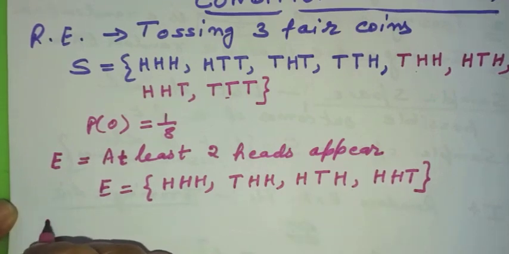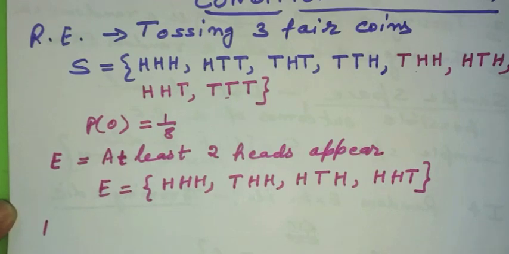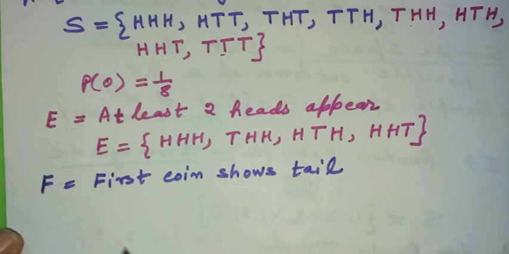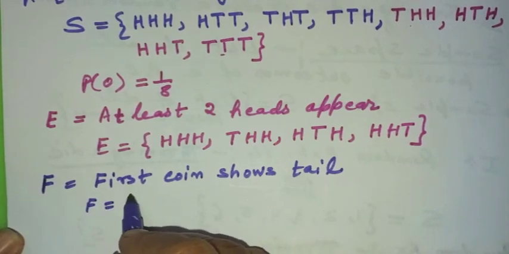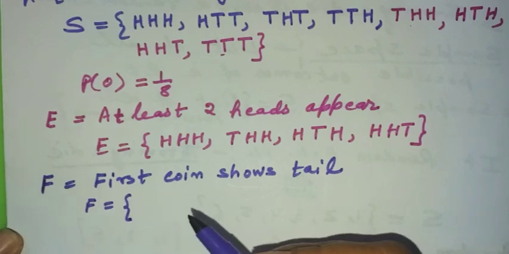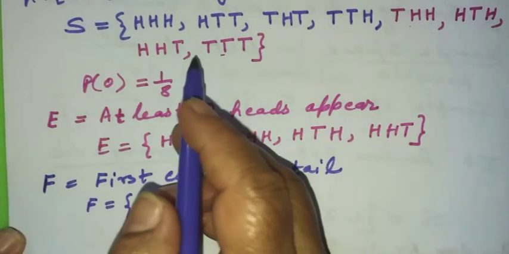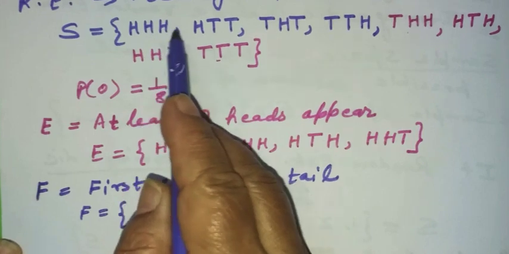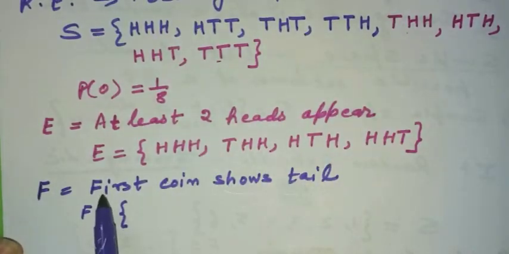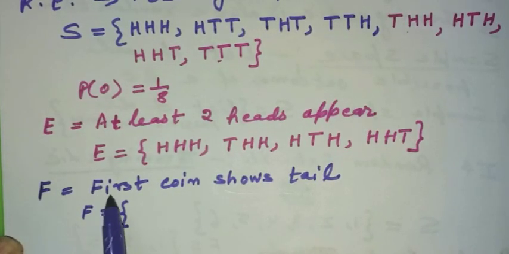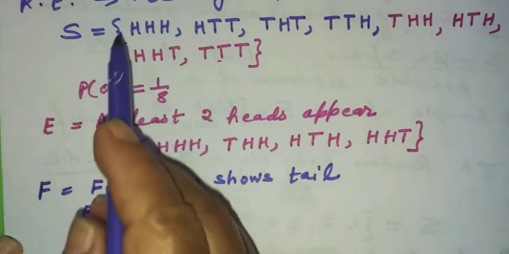Let us consider another event F. Event F is first coin shows tail. So let us find out which all elements will come in set F. From the sample space, I have to select all those cases which are favoring the happening of F. First coin shows tail.